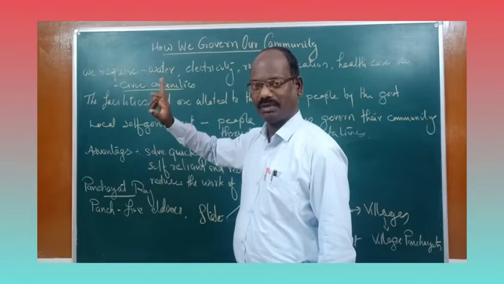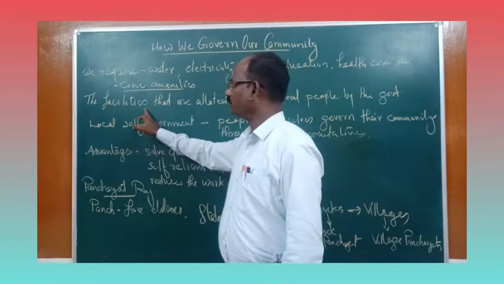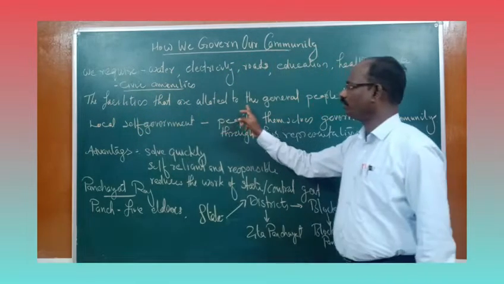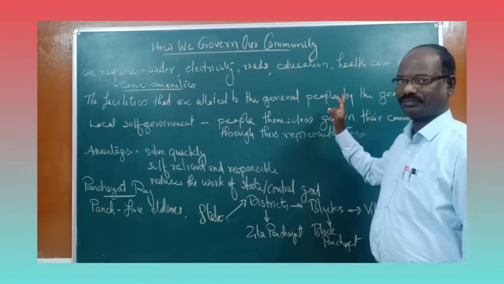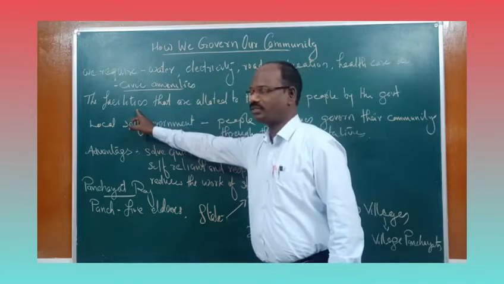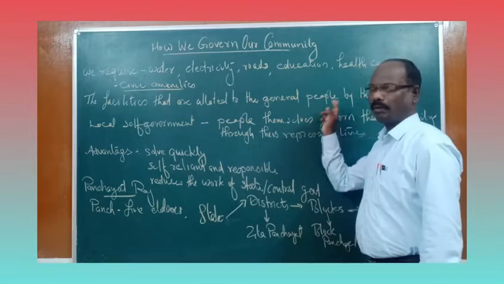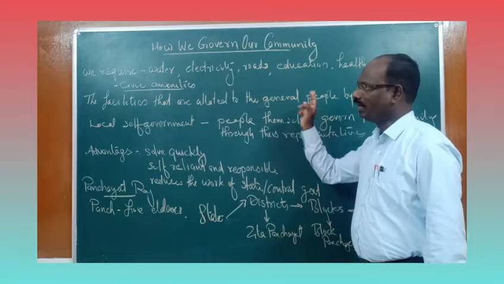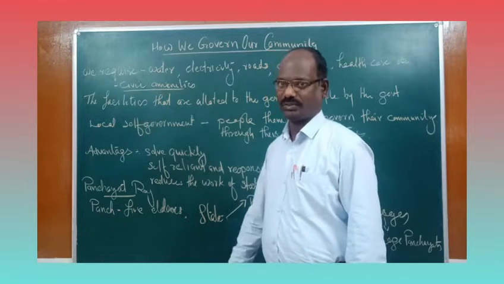What is called civic amenities? We can answer like this: the facilities that are allotted to the general people by the government. I repeat once again, the facilities that are allotted to the general people by the government are called civic amenities.